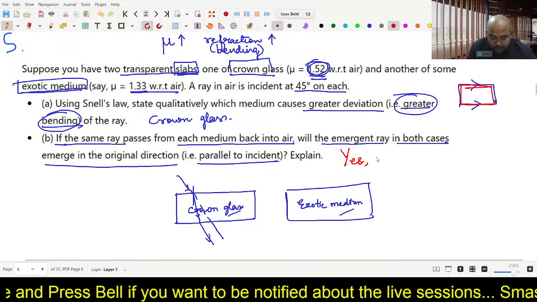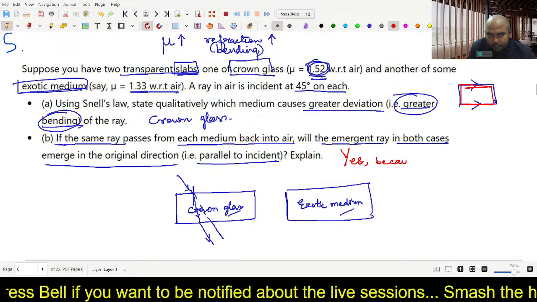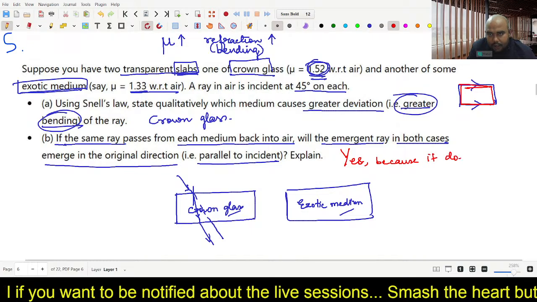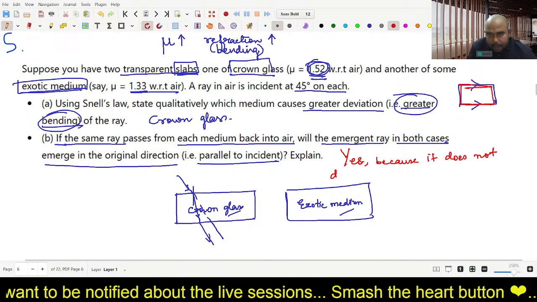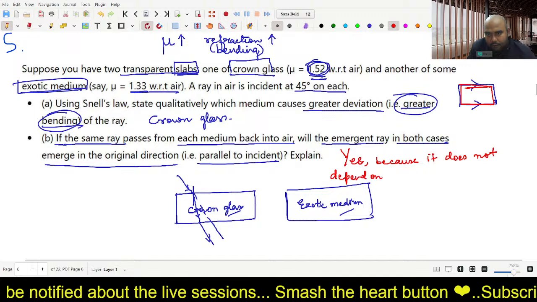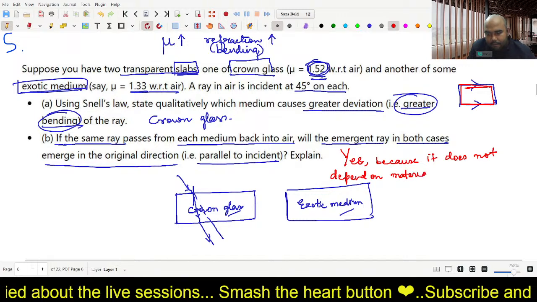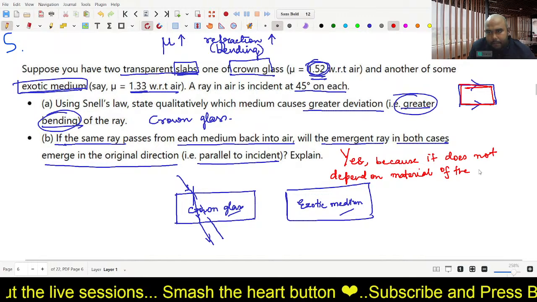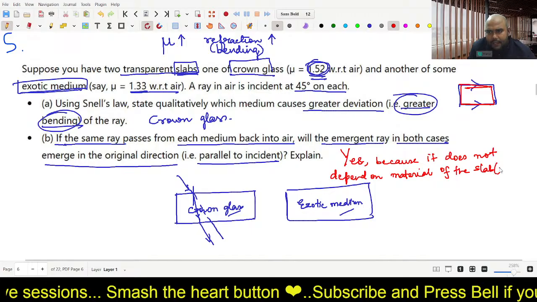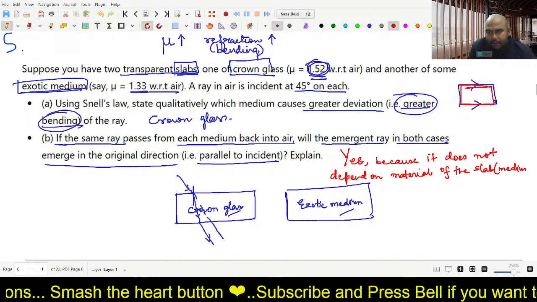Yes, because it does not depend on the material of the slab or medium.